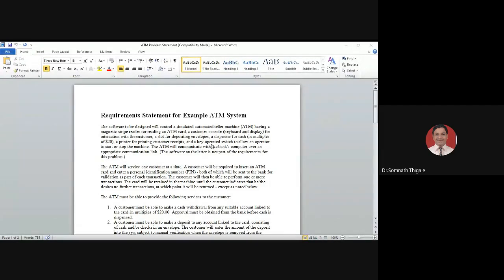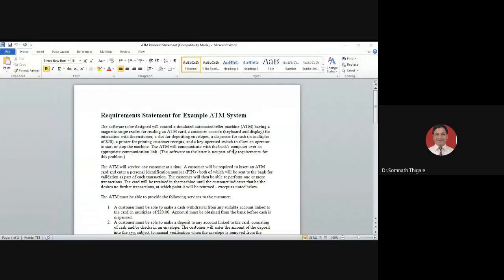Then that ATM should have an input from where the end user is able to give notes to the bank, and also another option to give the notes after performing a transaction to the end users. That is the dispenser for the cash. And it also needs one printer to print out whatever transaction has been done, maybe deposit or withdrawal. So this is the expected simple part from the end user side.